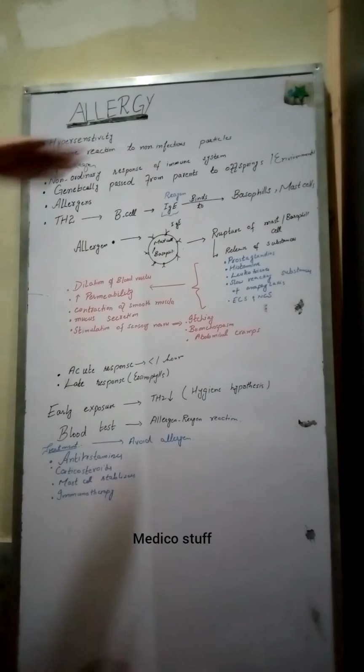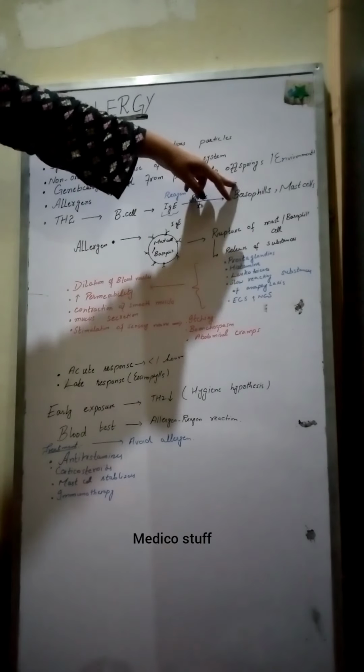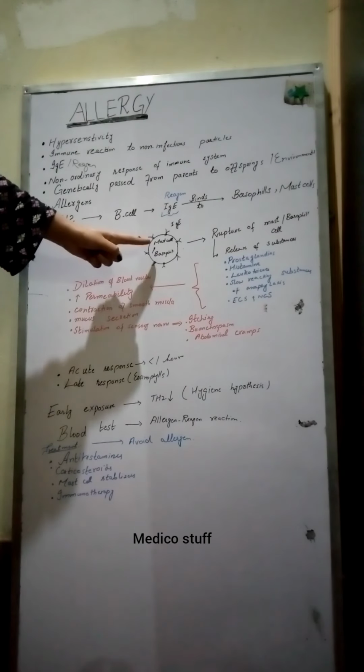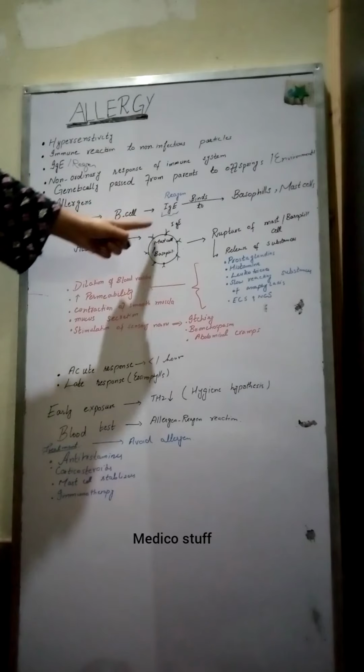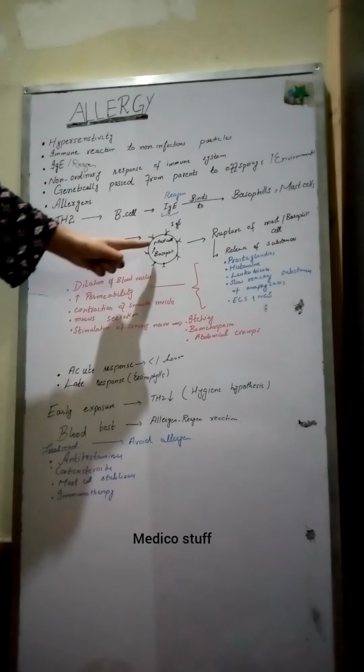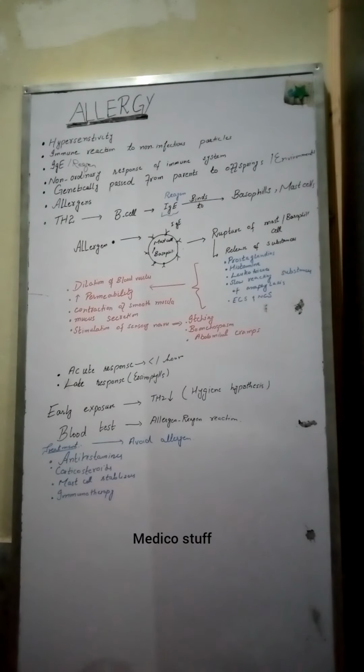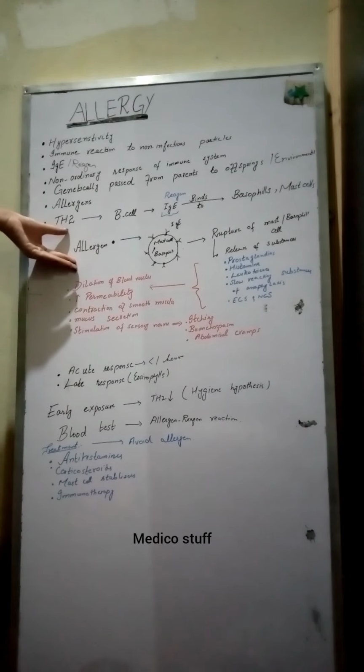Then the immunoglobulin E binds to the surface of basophils and mast cells. As you can see, this is a basophil or a mast cell. The IgE antibody is present on the surface of the mast cell or basophil. Basophils are present in the bloodstream while the mast cells are present in our tissues. So IgE antibody, after its formation from T helper type 2 cells, binds to the surface of the mast cells or basophils. Now suppose an allergen comes inside the body.